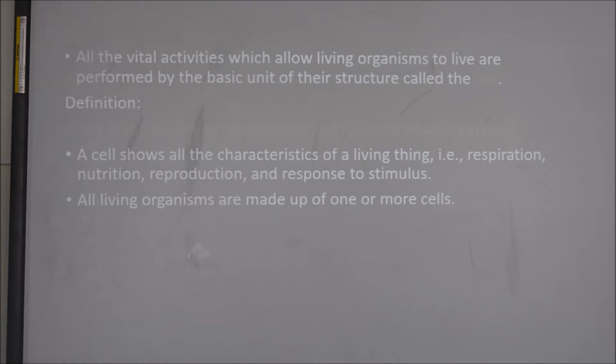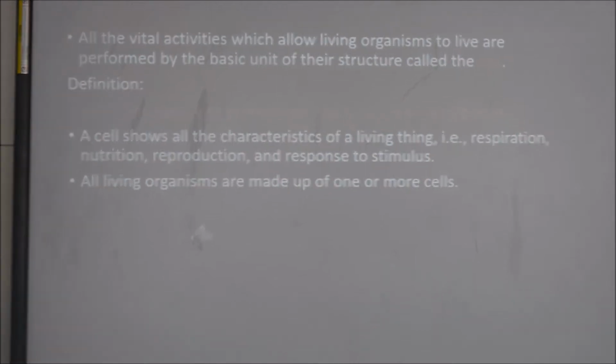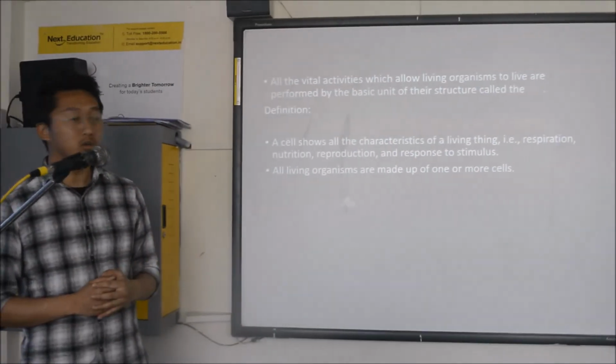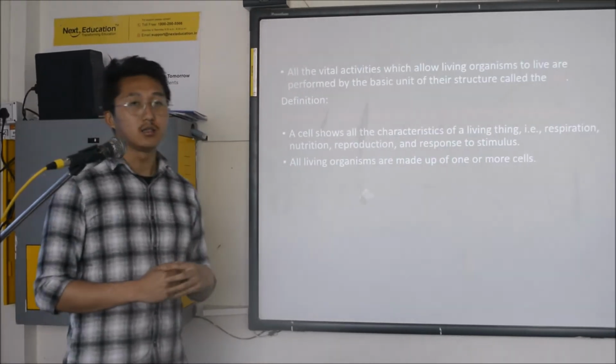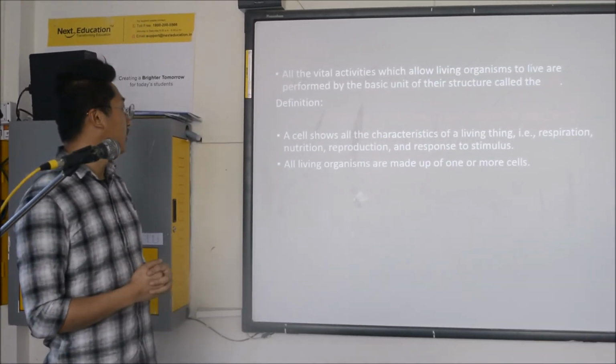A cell shows all the characteristics of a living thing, that is respiration, nutrition, reproduction and response to stimulus. So they respire, they need nutrition, they reproduce and they respond to stimulus. These are the characteristics of living things that cells show.